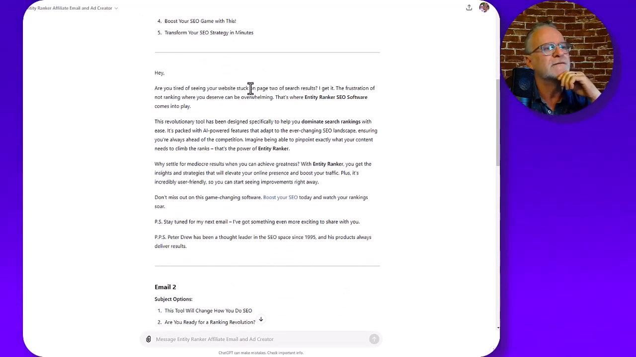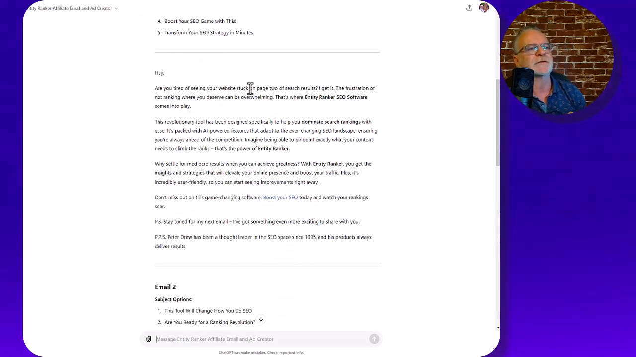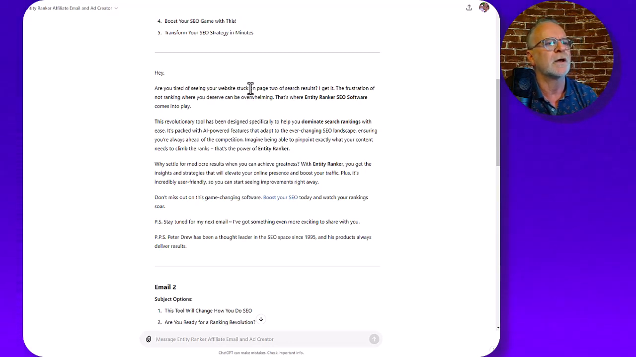Are you tired of seeing your website stuck on page 2 of search results? I get it. Frustration not ranking where you deserve to be, overwhelming. Well, that's where Entity Ranker SEO software comes into play. This revolutionary tool has been designed specifically to help you dominate search engine rankings with ease. It's packed with AI-powered features that adapt. Look, this content is amazing.